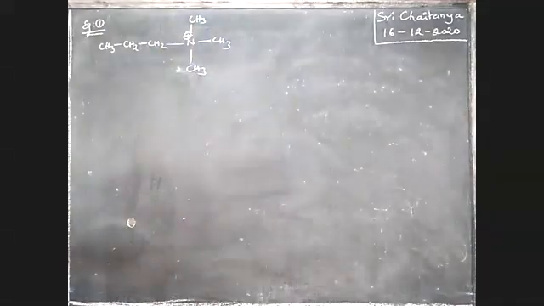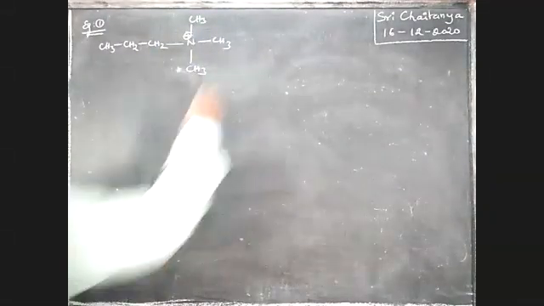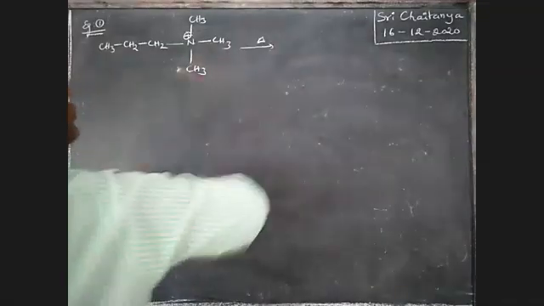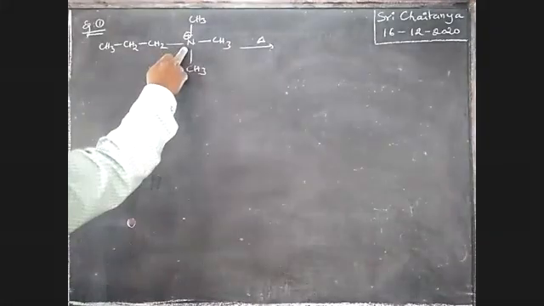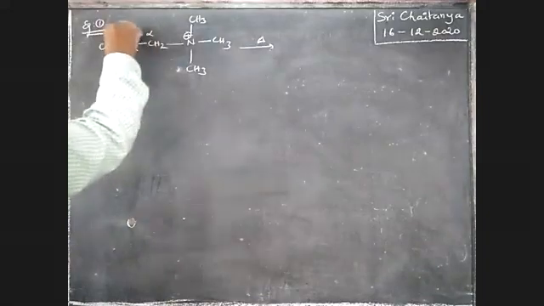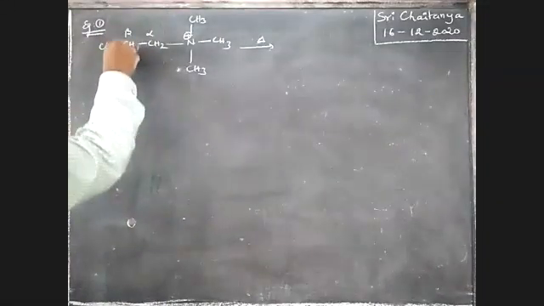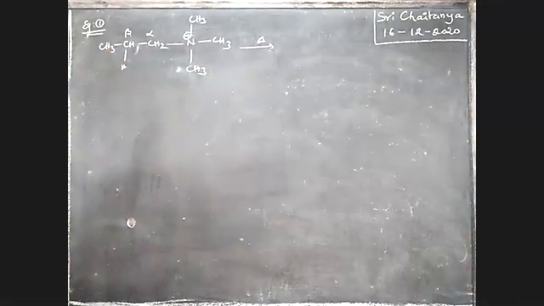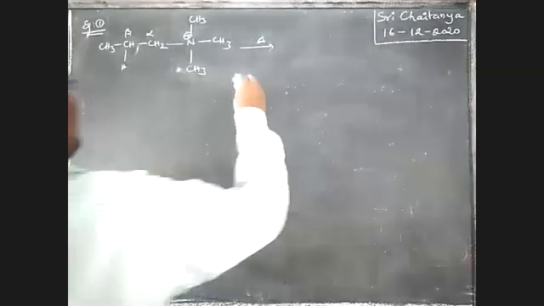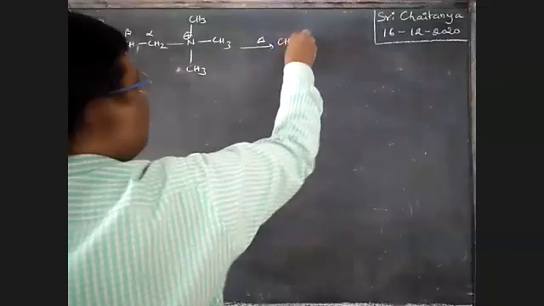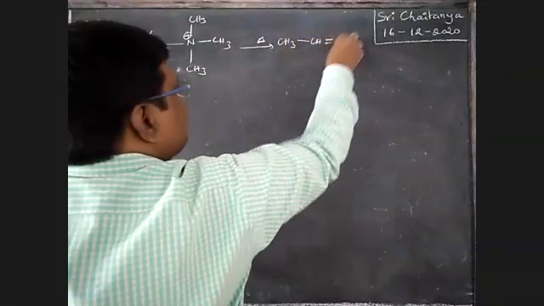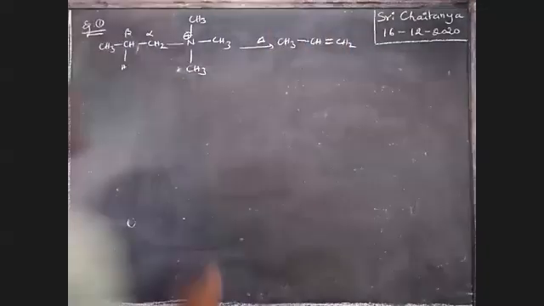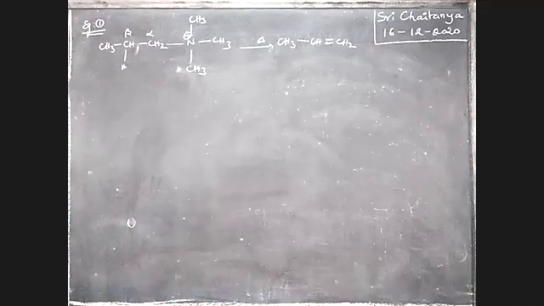It is a quaternary ammonium salt. When this is heated, boys, this is the leaving group, this is alpha, this is beta. Hydrogen from the beta position is eliminated. Therefore, our alkene is CH3CH=CH2.